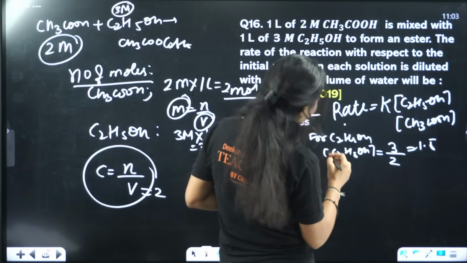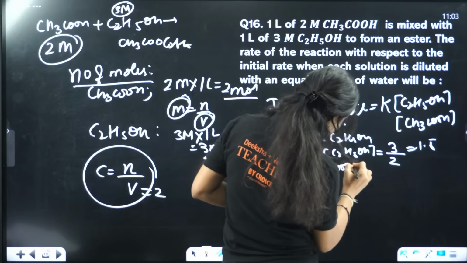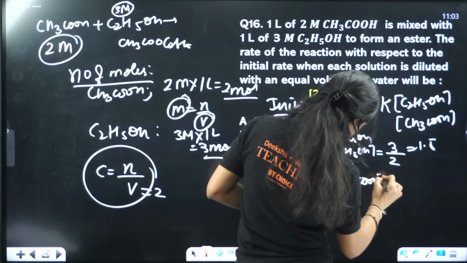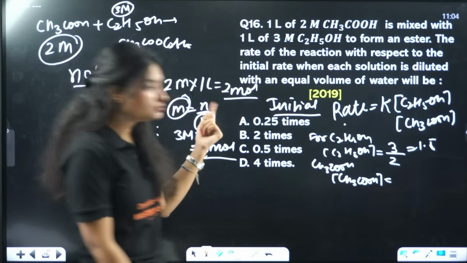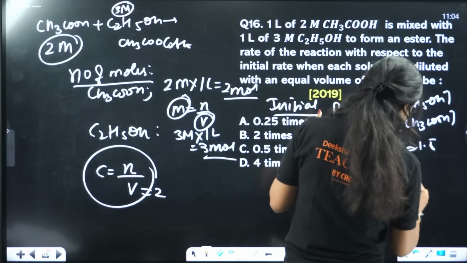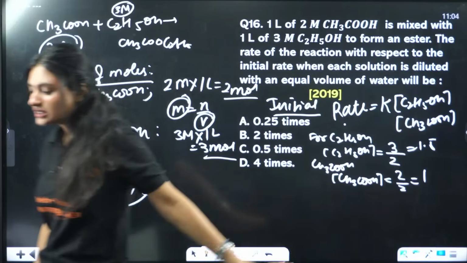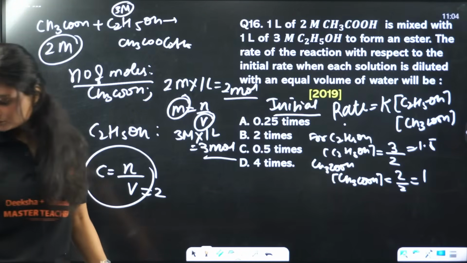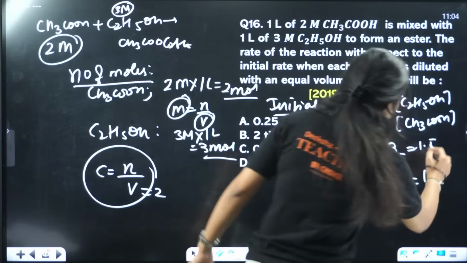Similarly, for acetic acid, the concentration is number of moles. How many moles? 2 moles. Total volume is how much? 2 liter. So that means 1. These are your concentrations, 1.5 and 1.